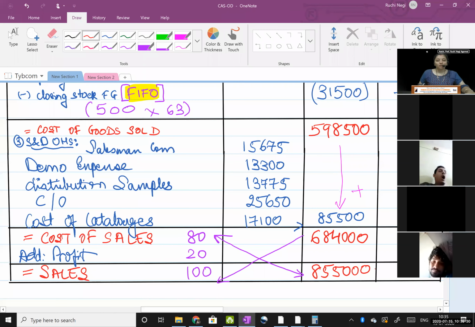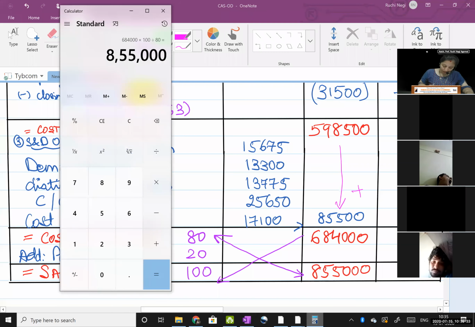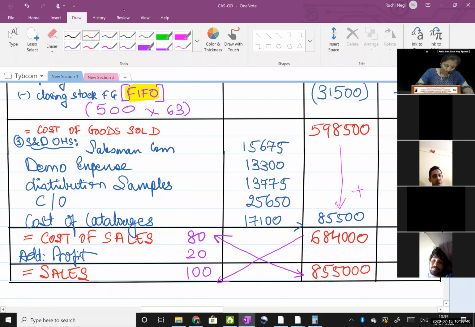Selling price minus cost price is profit. So 8 lakh 55 minus my cost price 6 lakh 84. 1 lakh 71, 1 lakh 71,000.